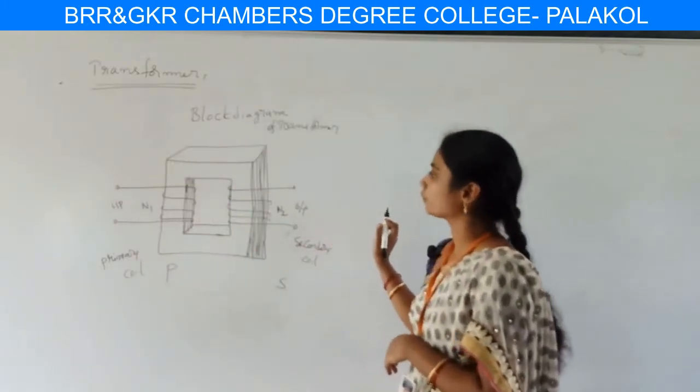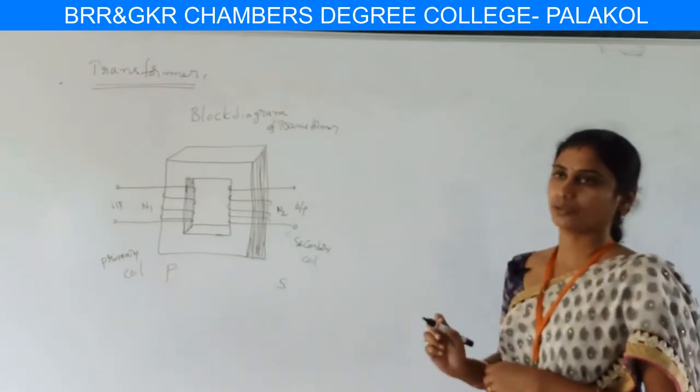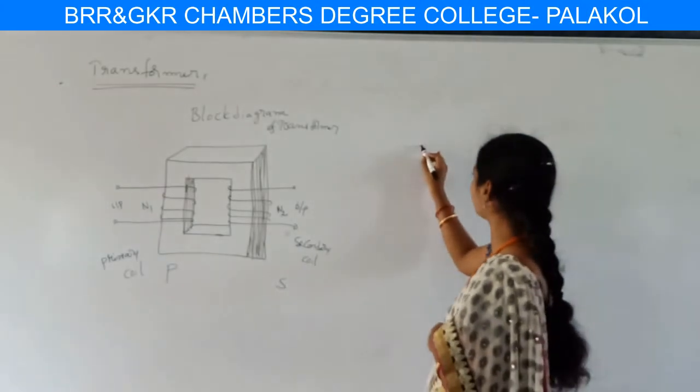Whenever a transformer is present in a circuit, it is indicated with a conventional diagram.